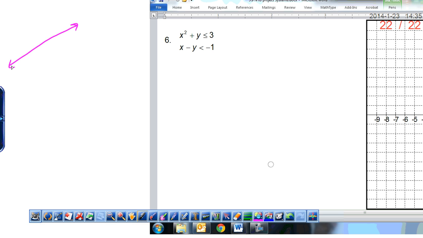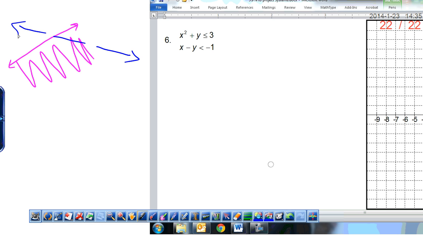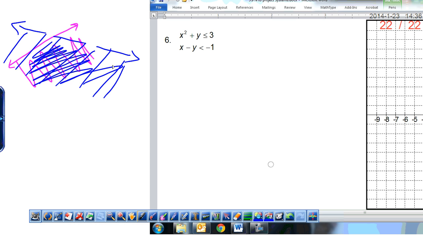And then we have to decide if we're going to shade above or below. So I could have that line, and then say another one that's dotted, and I shade below on that one. What is the solution to this system? The double shaded area. So this area, right? Okay.